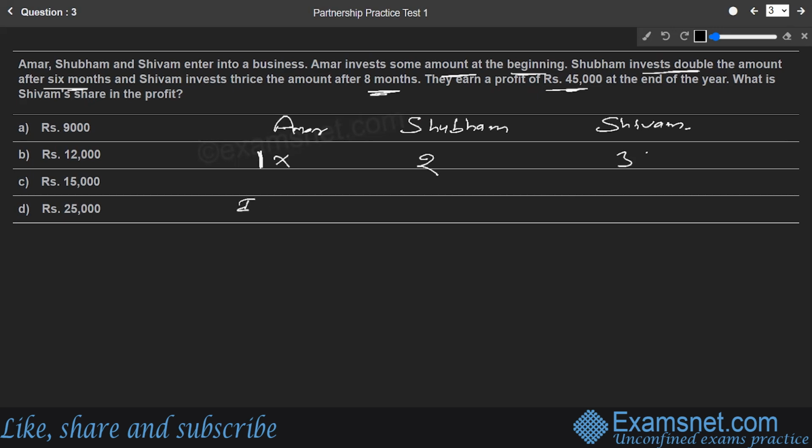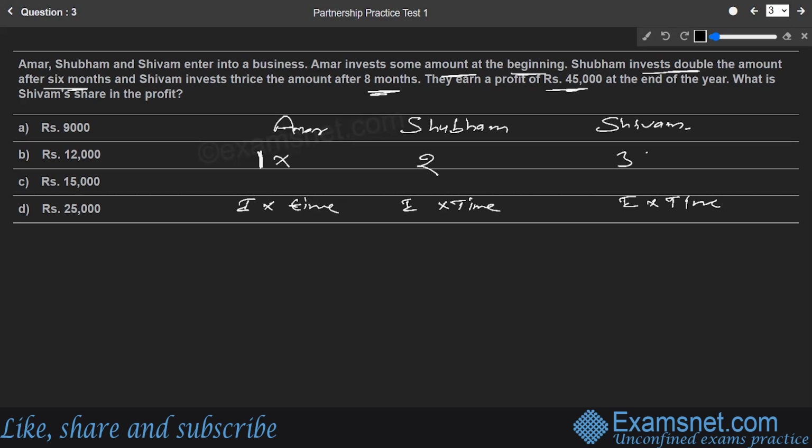We are doing investment into time, for all three partners. So investment of first is 1, second is 2, third is 3, into time. For how much time was the money of the first partner, Amar, in the business? Amar invests the amount at the very beginning, and Shubham invests double the amount after 6 months. Shivam invests after 8 months.